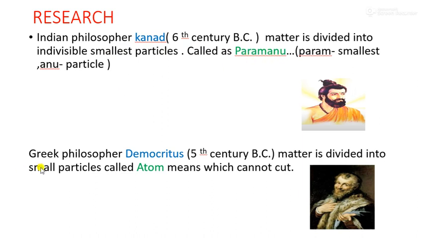After some time, the Greek philosopher Democritus in the 5th century, what did he say? He also said matter is divided into small particles, but he gave the name atom, which cannot be cut. Atom means what? In Greek it means which cannot be cut. So these were the two scientists. After some time,